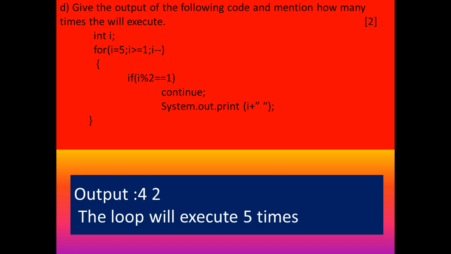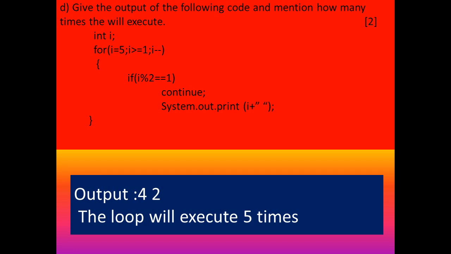If you operate with the mod symbol, you will get the remainder. 5 mod 2, you will get a 1 and it will continue. That means if you get the true condition, it will continue. It will go to next, take the next value 4. 4 mod 2 equal to 0. Then it will print the value here. If the condition is false, it will print the value. Then you will get first 4. Okay, again it will take a 3. 3 mod 2. Again you will get a 1. Then it will continue. Next time 2. 2 mod 2 you will get a 0. Then it will print the value 2.